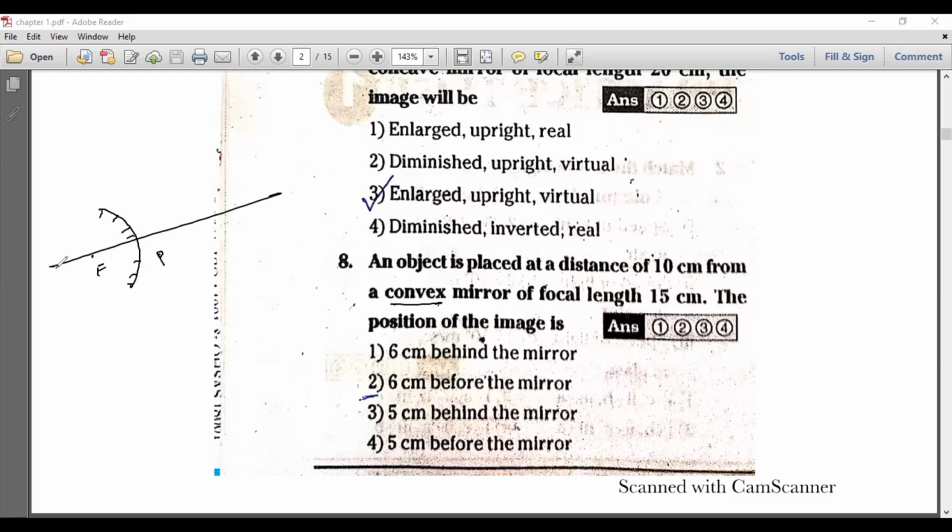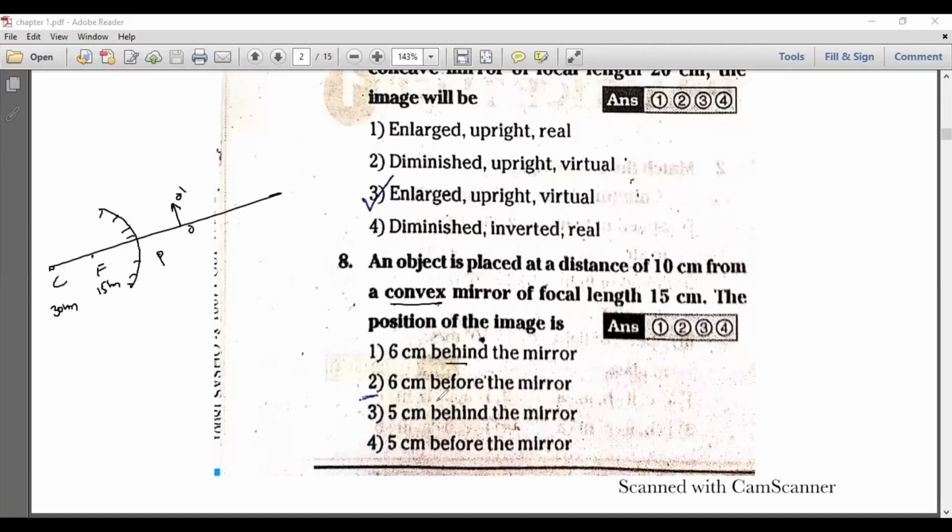If two or more options are remaining, then we need to go for the numerical solving method. The focal length of the convex mirror is 15 centimeters and its radius will be 30 centimeters. The object is placed at a distance of 10 centimeters. So where will you get the image? See here, four options are there.